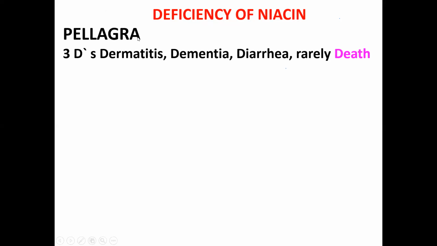Deficiency of niacin is known as pellagra. We said this in the first sentence: deficiency of niacin is pellagra. So pellagra is the 3 Ds: dementia, dermatitis, diarrhea, and rarely a 4th D, that is death. So deficiency of niacin is pellagra with dermatitis, dementia, diarrhea, and death.